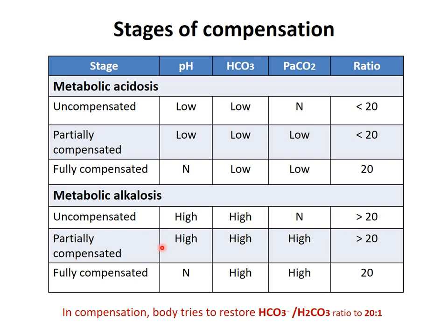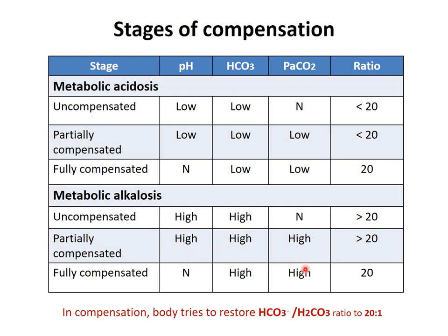In partially compensated, as the primary disturbance is high bicarbonate, the PCO2 level again becomes high to compensate the condition and maintain the ratio towards 20. Still pH is high, unaltered, because there is no full compensation, so bicarbonate is high and PaCO2 is high, and still the ratio is greater than 20.